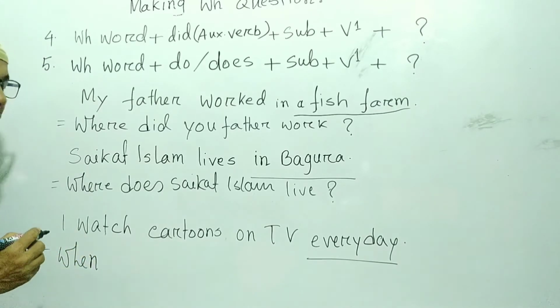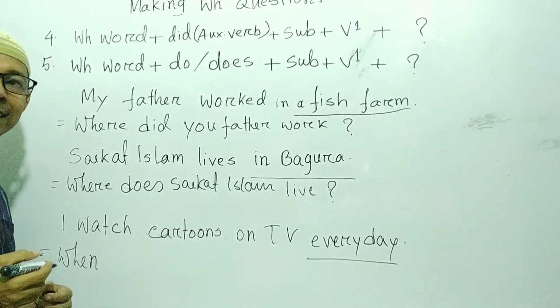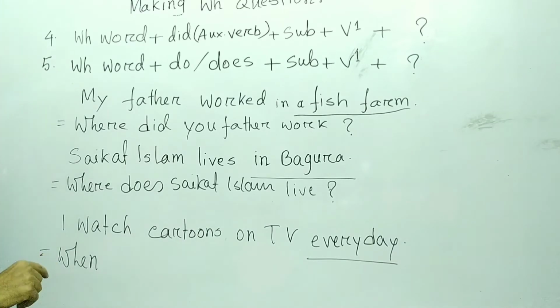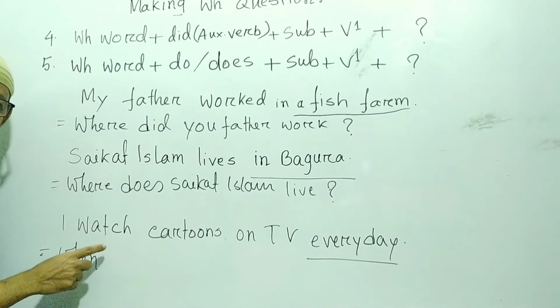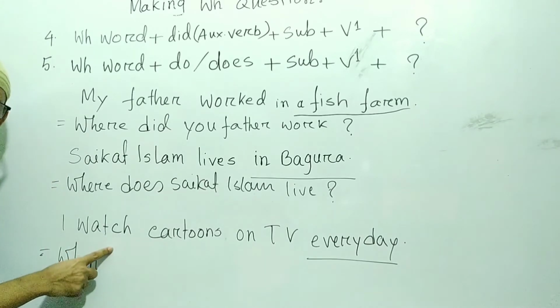Then you have to see, is there any auxiliary verb in the sentence? No auxiliary verb is in the sentence. Then you have to take do or does or did. Then you have to look at the verb. Here you can see the verb is in the present form, and no s or es is added with the verb. So you have to take do as the auxiliary verb.